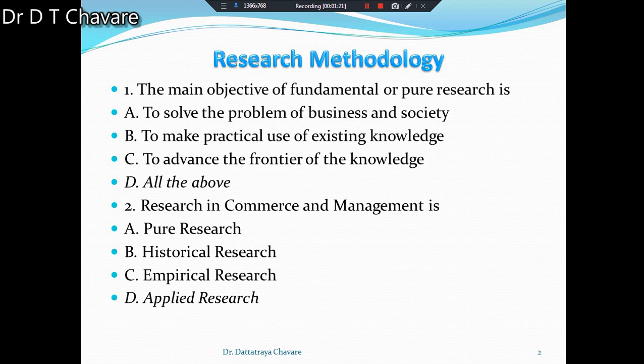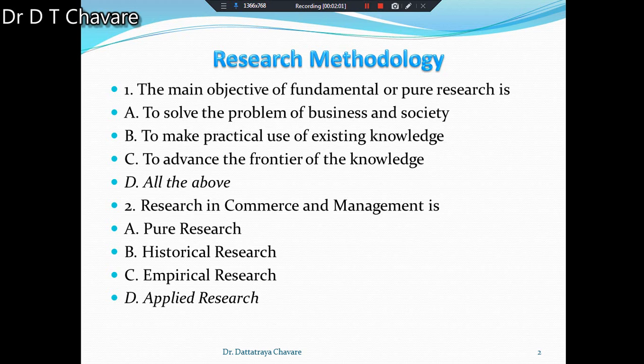You have to understand first the meaning of that statement. The main objective of fundamental or pure research is what? All these three objectives are there. What is the first? To solve the problem of business and society, to make practical use of existing knowledge, to advance the frontier of the knowledge, and all the above. These four options are given here, but as per our knowledge and as per our syllabus, definitely you will understand A, B, and C are the objectives. That's why what will be the correct option? All the above. That will be the correct option.